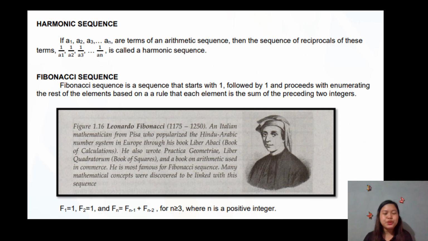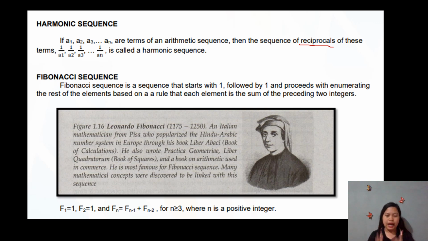Okay, so now let's go to the third one. We have the harmonic sequence. No? So, harmonic sequence and arithmetic sequence are something like pari-parihara, but reciprocal na lamang ng arithmetic sequence ang harmonic sequence. So, kung may harmonic sequence, natandari if a sub 1, a sub 2, a sub 3, a sub n are terms of an arithmetic sequence, then the sequence of reciprocals of these terms, 1 over a sub 1, 1 over a sub 2, 1 over a sub 3, to 1 over a sub n is called a harmonic sequence.